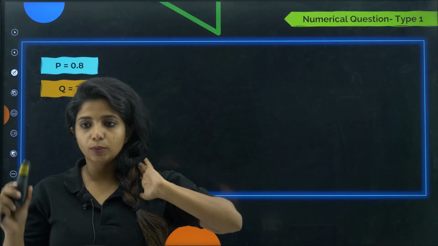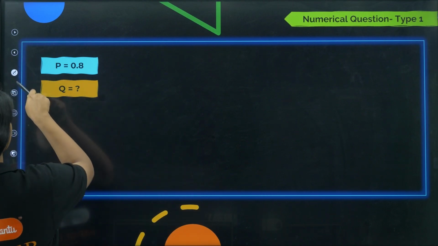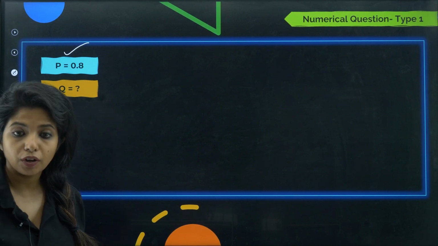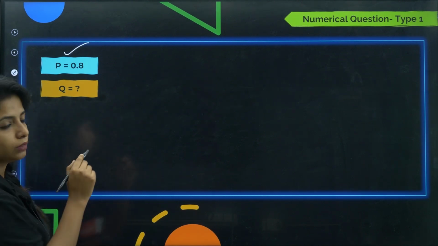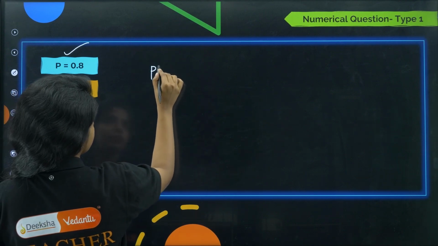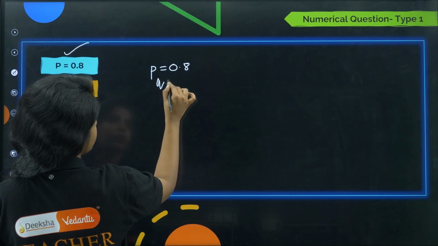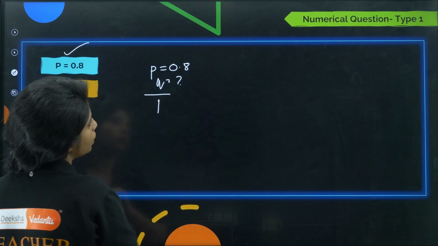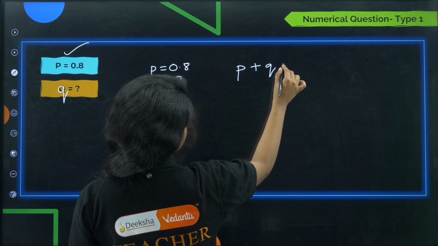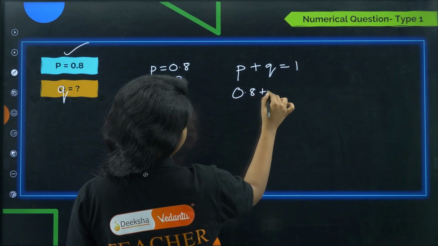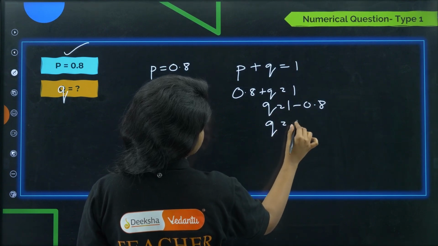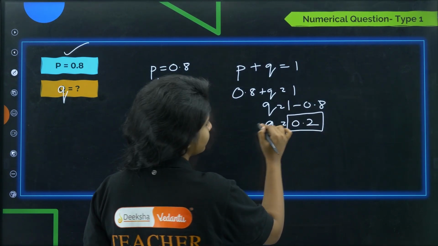Over here, the first question type will be, you might be given the frequency of the dominant allele, that is 0.8, and you are asked to find the frequency of q. Okay, if p is equal to 0.8, then what is q, my dear children, when p plus q should be equal to 1? So you just have to subtract. p plus q is equal to 1, right? So 0.8 plus q is equal to 1, q is equal to 1 minus 0.8, q is equal to 0.2.